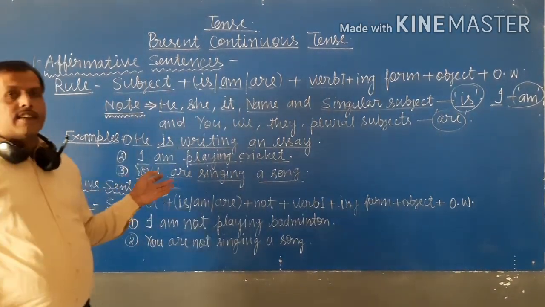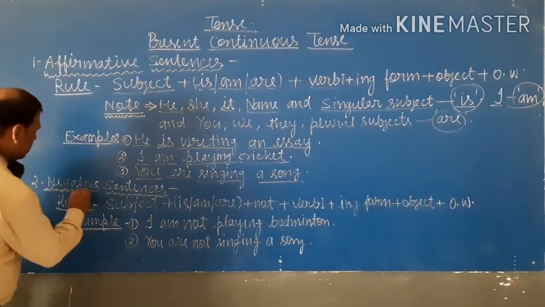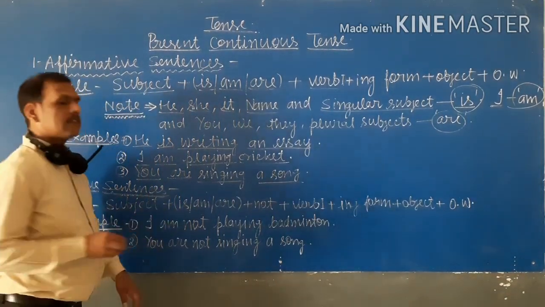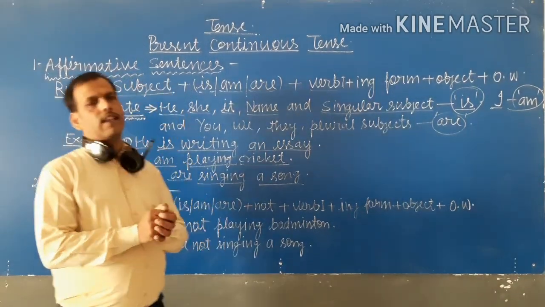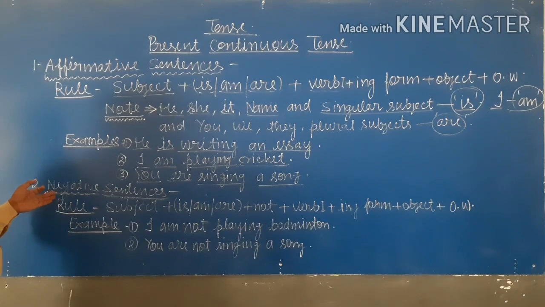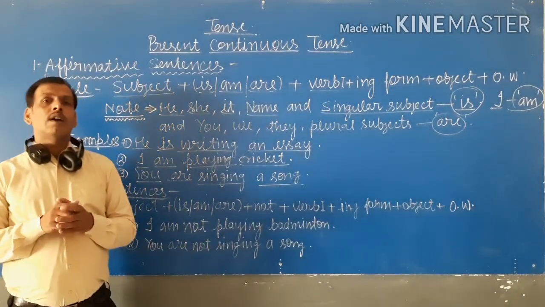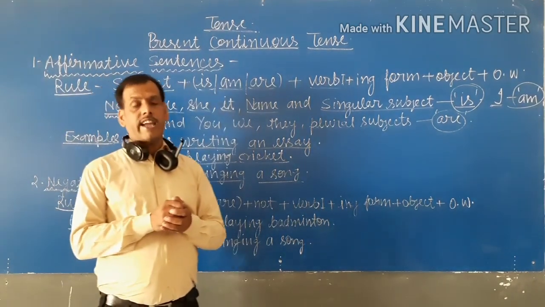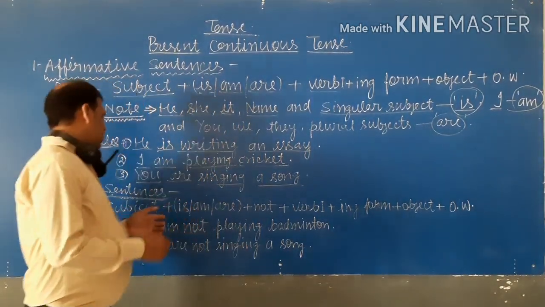Now we discuss the rule of negative sentence. Negative sentence, I have told you, I taught you earlier what is negative sentence. When we talk about a negative sense, that sentence is known as negative sentence.